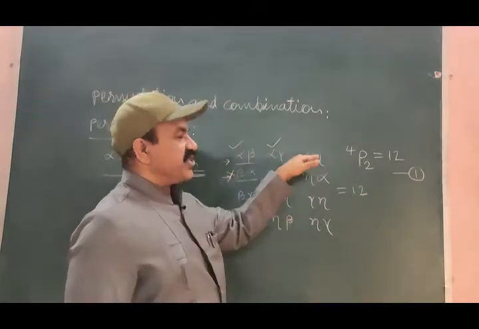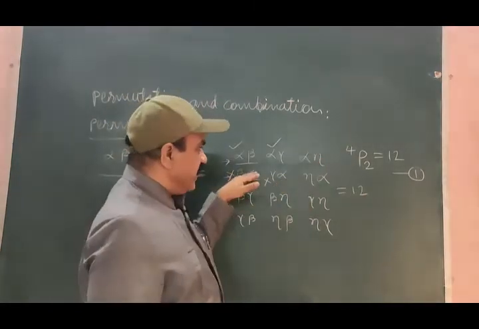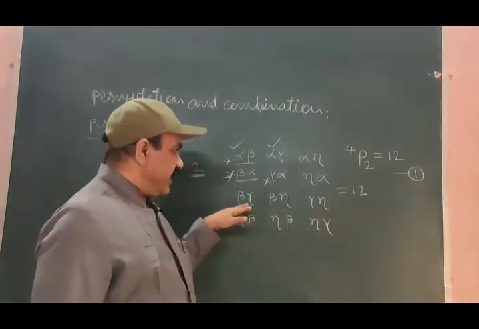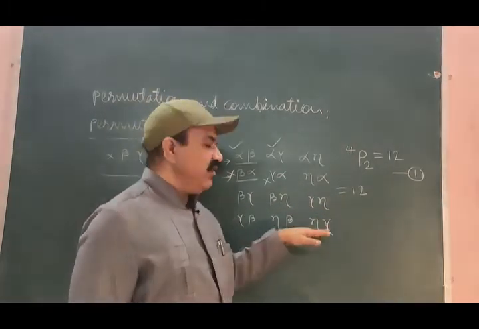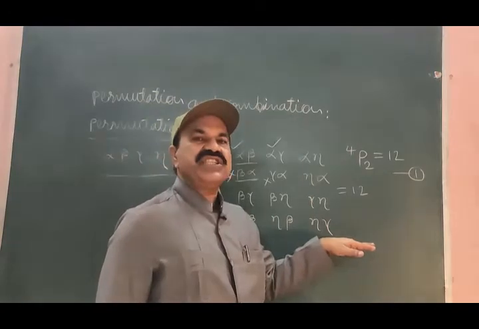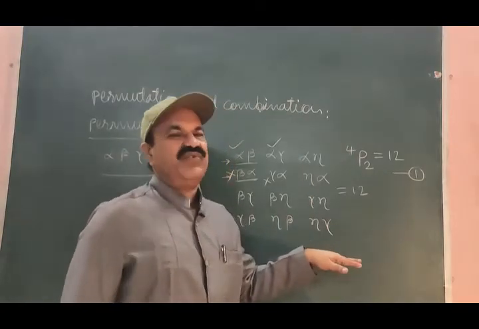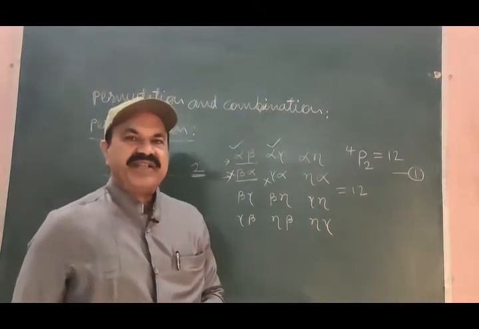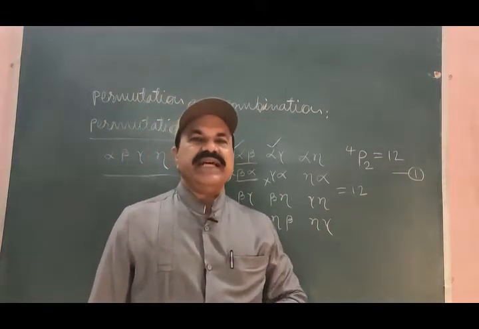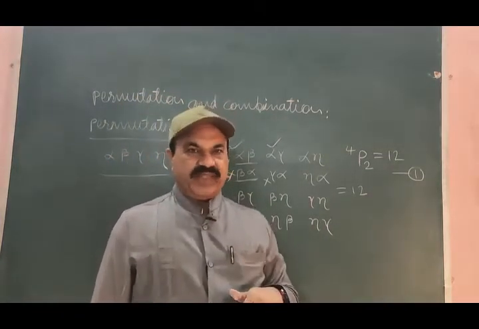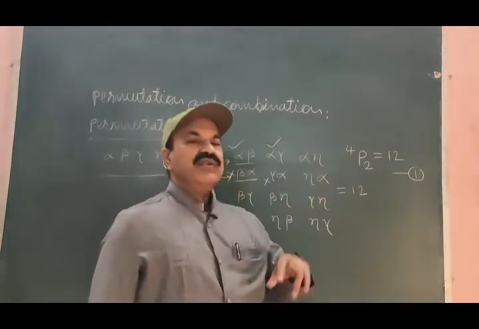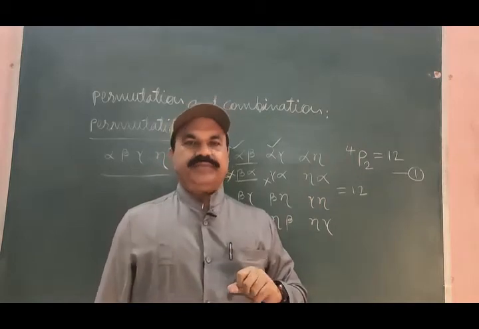If I take these 3 as meaningful, these 3 using the same objects will be meaningless. And so such arrangements are known as permutation. Here we have found the permutation selecting 2 objects at a time.